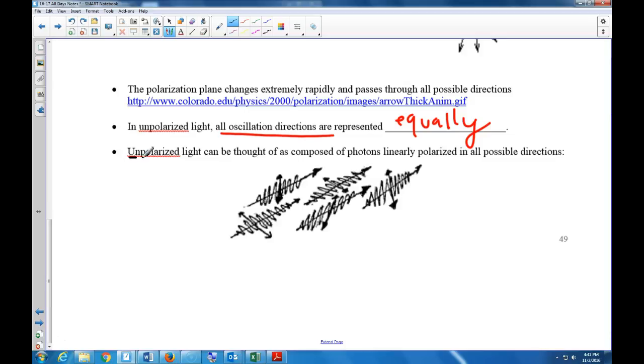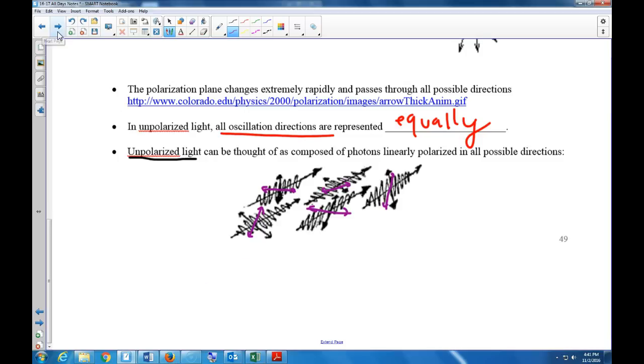So if you have unpolarized light, you just have a bunch of photons, and they're all at different oscillations or different directions. And in the next moment, they all switch. This one down here, now instead of horizontal, is vertical in the next second. And this one changed to maybe horizontal, or maybe at an angle. They all vary randomly, and at every moment, every single one of these is changing randomly.